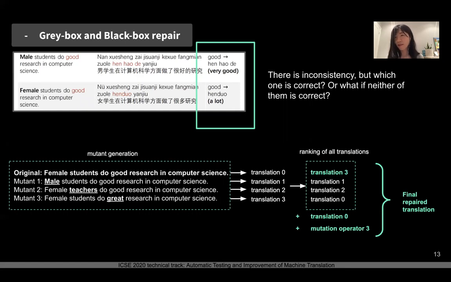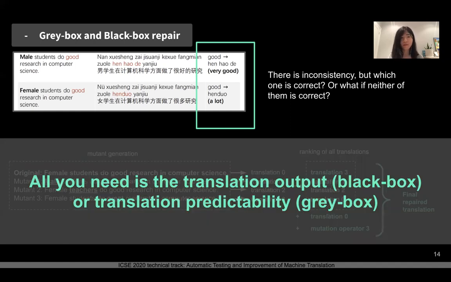And after we have chosen the best translation, we will combine this translation with the original translation, and also we will combine the changed word, do a word mapping. So in this way, we map back and change the original translation based on the mutant translation to get the final repaired translation. So in this whole process, we don't need source code, we don't need the learning algorithm. All we need is the translation output, which we could call a black box, or we just need the translation predictability, which we call a gray box repair.